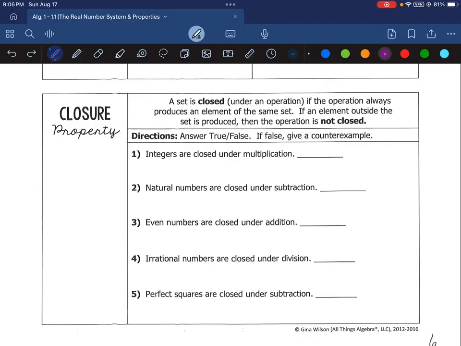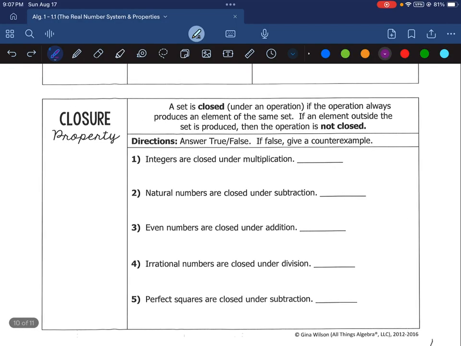So integers are closed under multiplication. If that's true, that would mean that if you multiply any two integers, you'll always get an integer. So remember, integers can't be decimals, nor can they be fractions, but they can be positive and negative. That's like saying, if I do 5 times negative 3, I'm not going to get a fraction or decimal ever. Meaning if I don't start with a fraction or decimal and I multiply, I won't get a fraction or decimal. And that is true. As long as you do not start with a fraction or decimal, you will not get a fraction or decimal when you are multiplying. So we're going to say true.